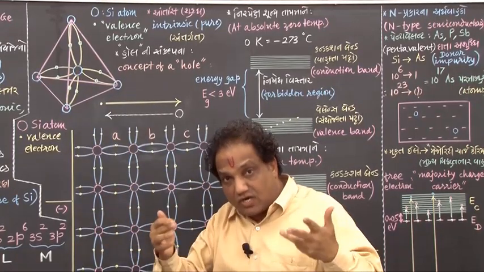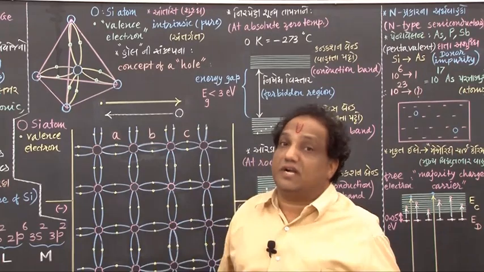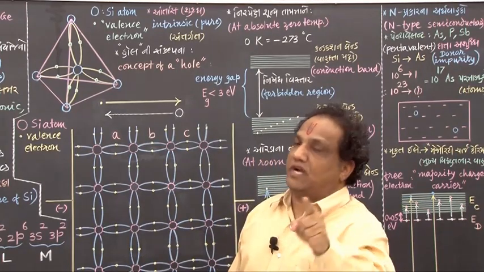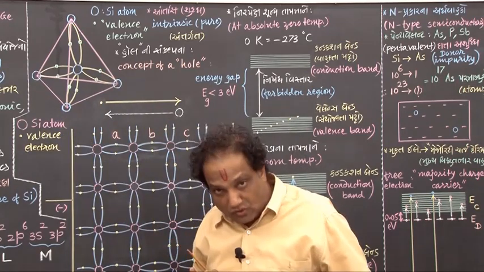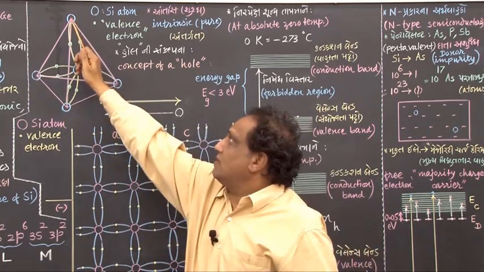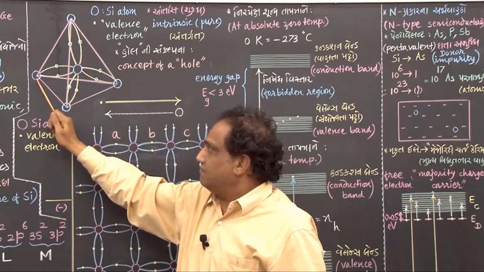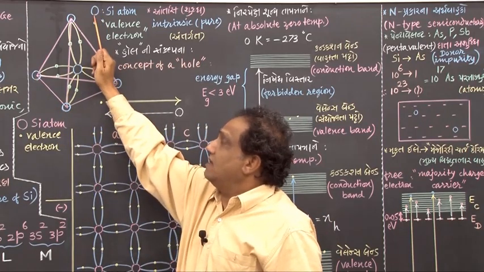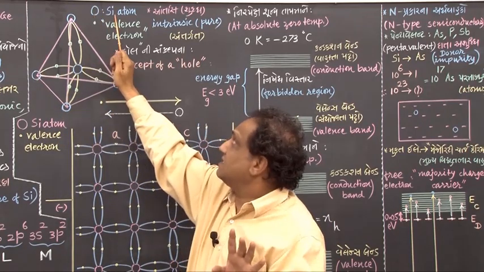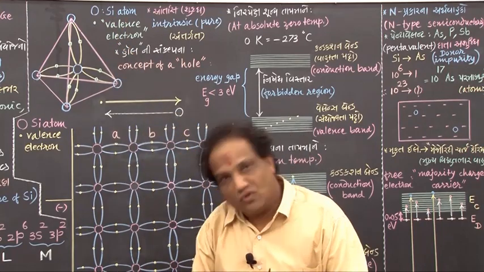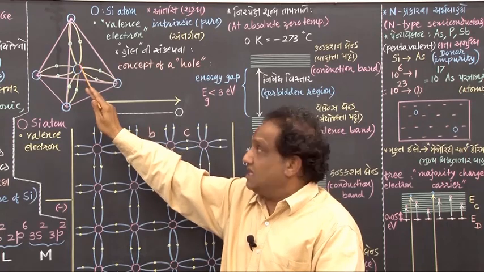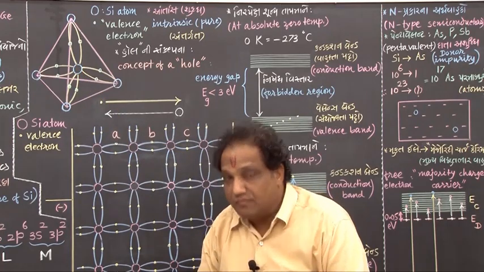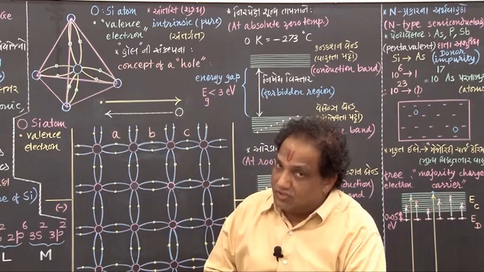where are its closest neighboring silicon atoms? They are found to be located at the vertices of the same tetrahedron. That's why here also I am showing you silicon atom. This blue colored big empty circle indicates silicon atom. Okay, fine. Now tell me, how many valence electrons does this silicon atom have? It has 4 valence electrons.